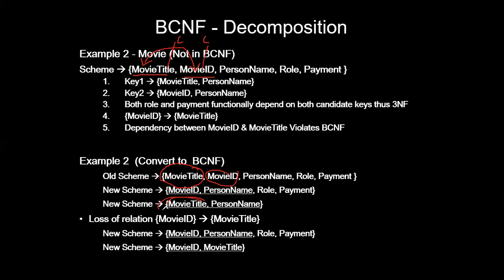I can bring this title here, but you can notice that person name, payment, everything depends on your movie ID. It does not depend on your movie title. Isn't it? It's not required for the movie title. Movie ID is sufficient. All these attributes depend only on the movie ID. So what happened? Your movie ID becomes independent. I can't place one separate primary key in a table, right? So I should need some relationship, guys.